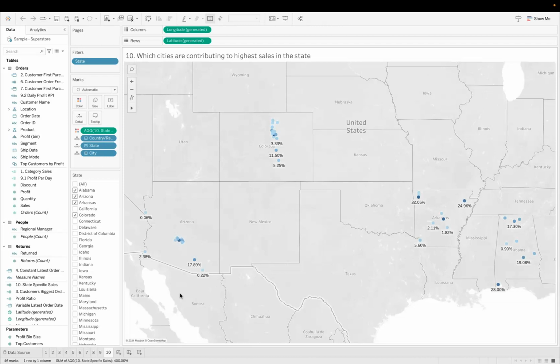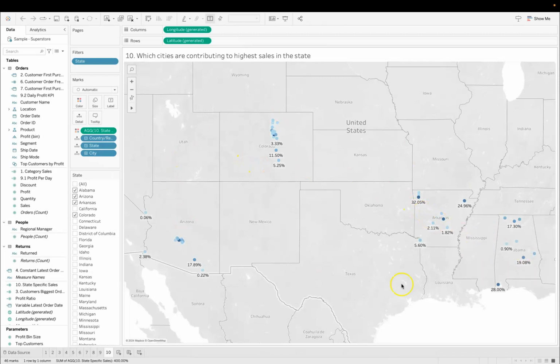So the scenario, or the question, is: which cities are contributing to highest sales in the state? This looks simple, but this is not the default Tableau behavior. The default Tableau behavior is, if you have the map and you are putting the cities and having the revenue contribution, then it considers all the states and then step by step shows cities contribution. For example, maybe 30% from here, 13% from here, 15% from here, 2% from here.